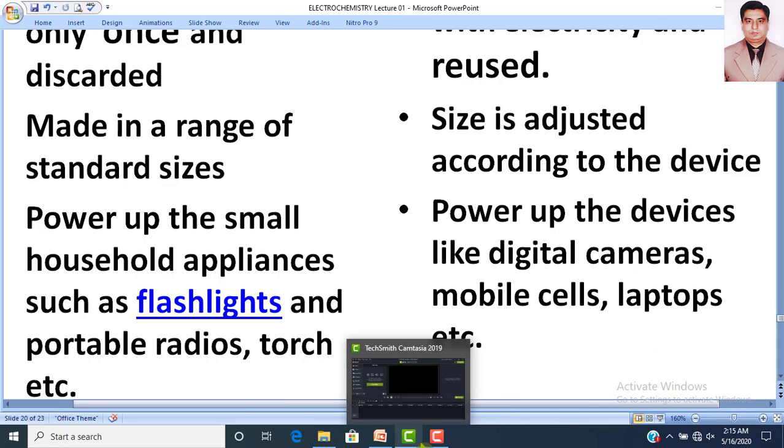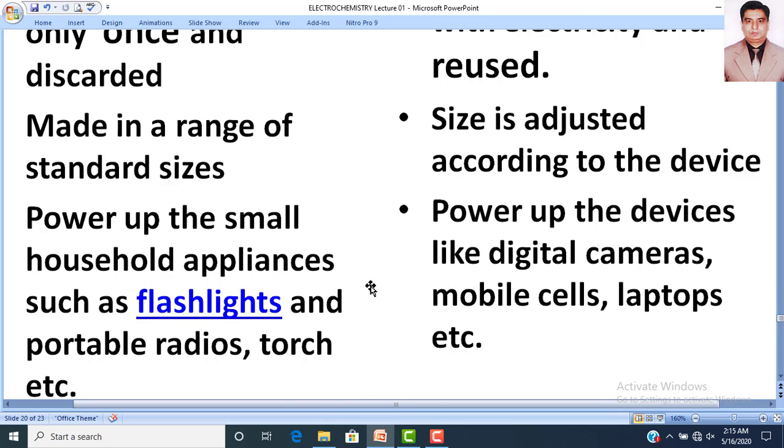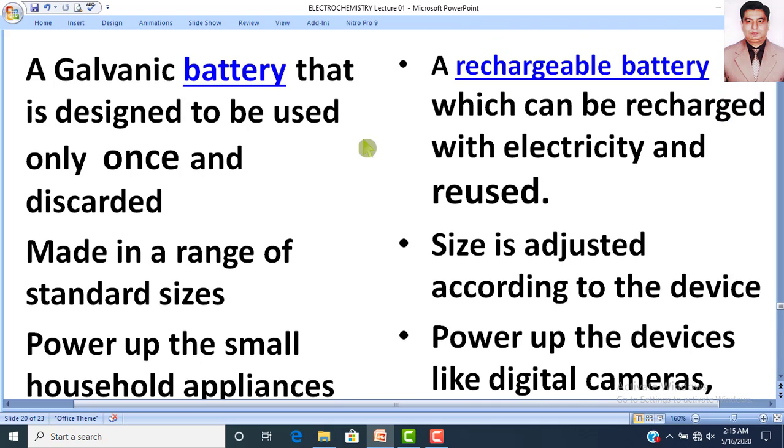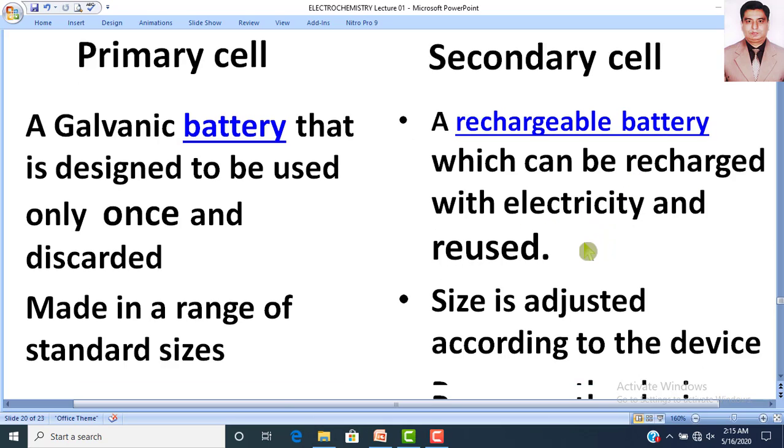So, dear students, from this slide, you can have an idea that the primary cell is a galvanic battery that is designed to be used only once and it is discarded, while a secondary cell is a rechargeable battery that can be recharged with electricity and reused.